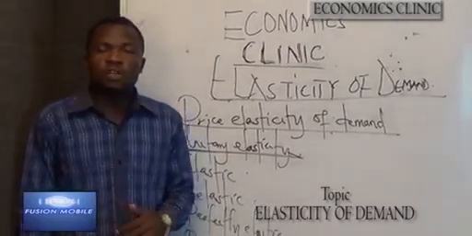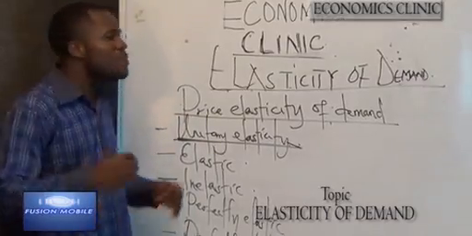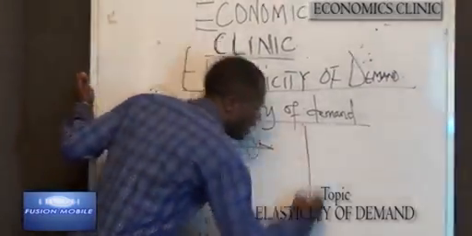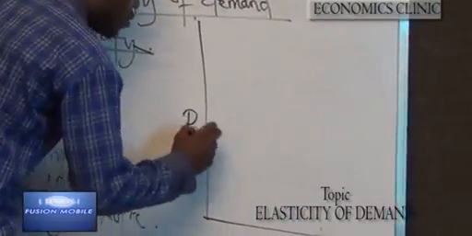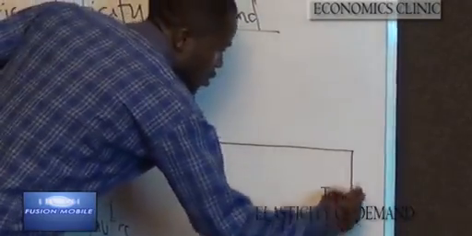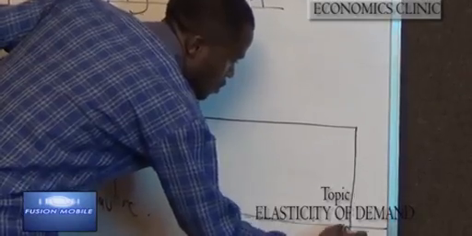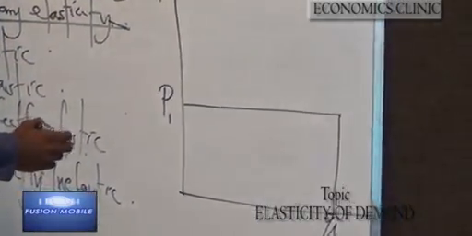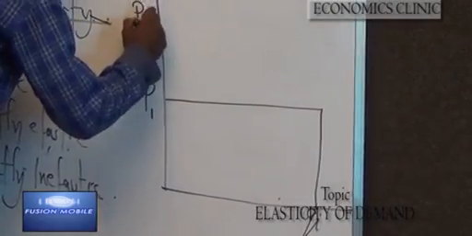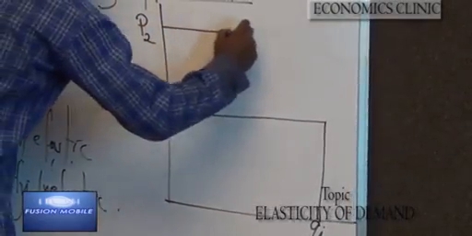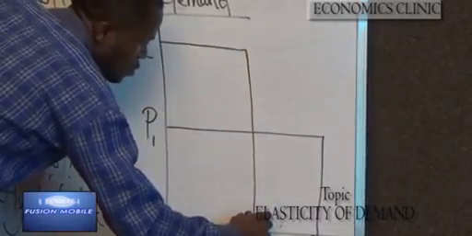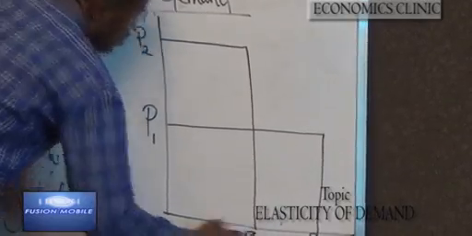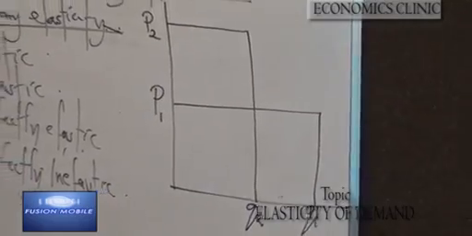In this case, demand is said to be equal to 1, and it can be better explained on a graphical representation where you have price 1 equal to quantity, taking quantity 1, and price 2 drawn in equal percentage to quantity 2.